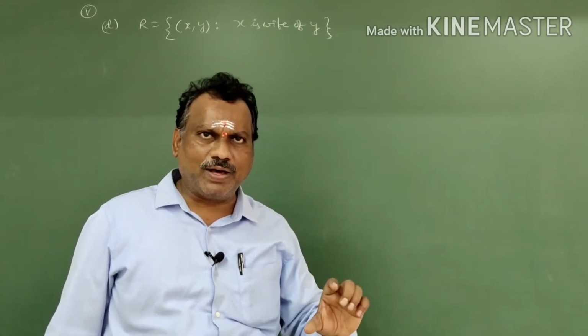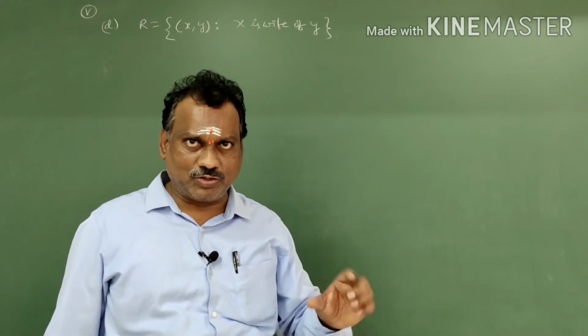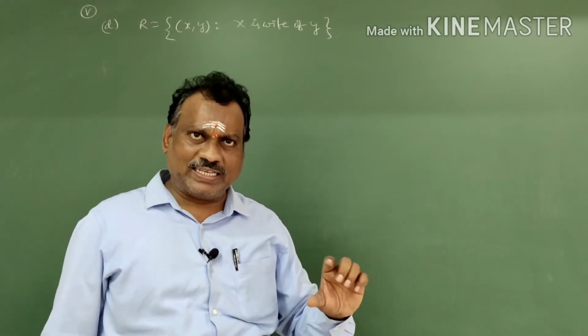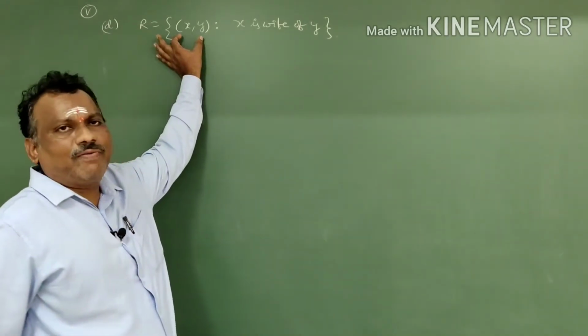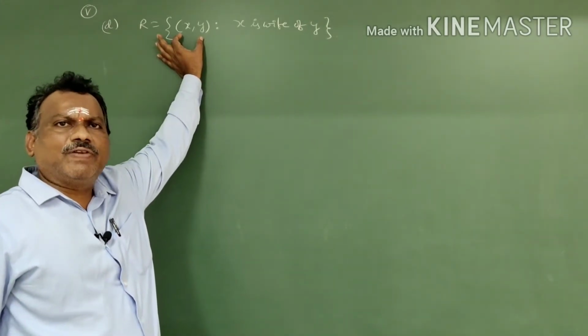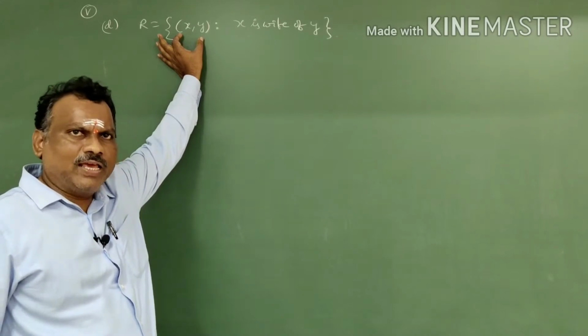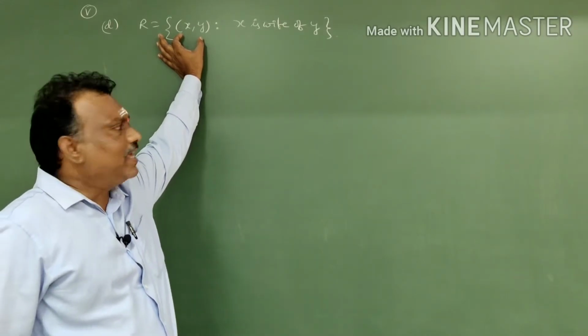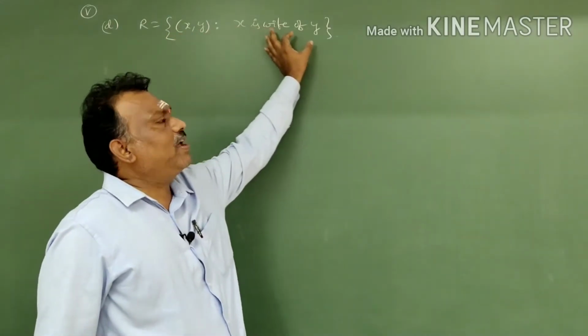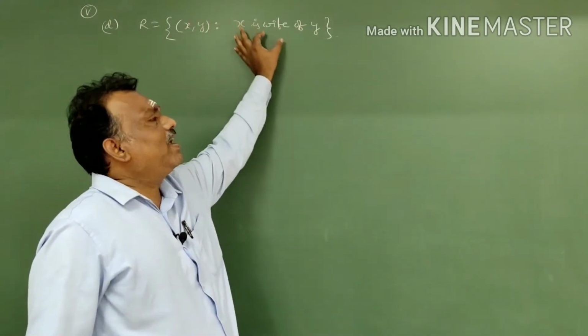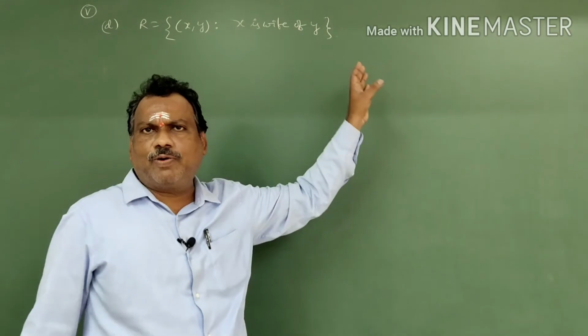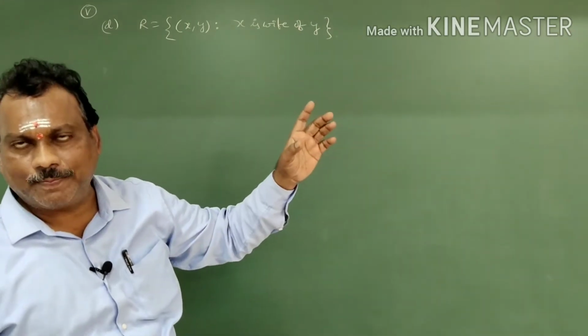That means the number and its image: (1, 1), (2, 2), (3, 3). Like that we take (a, a) or (x, x). So instead of the ordered pair (x, y), we take (x, x) only. In the given problem, x is wife of y; if it is (x, x), then x is wife of x. It is not possible. So reflexive has failed.